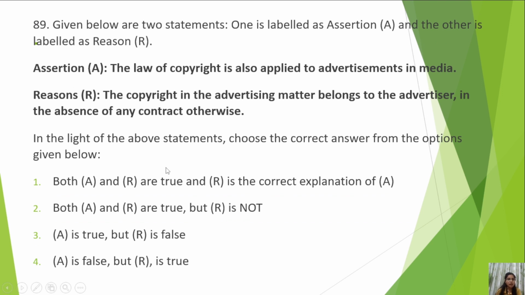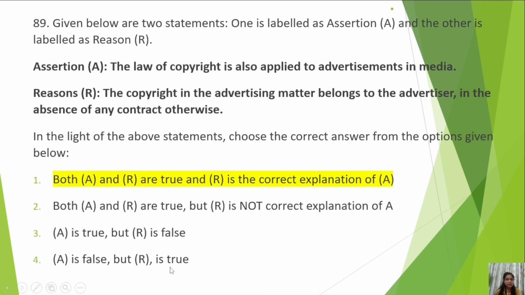Next is: the assertion is the law of copyright is also applied to advertisements in media. Of course, you can't copy any advertisement. Then A is true. The reason is the copyright in the advertising matter belongs to the advertiser in the absence of any contract otherwise. So copyright belongs to the advertiser. So of course they both are true, and R is the correct explanation of A, because copyright belongs to the advertiser who gives the advertising.